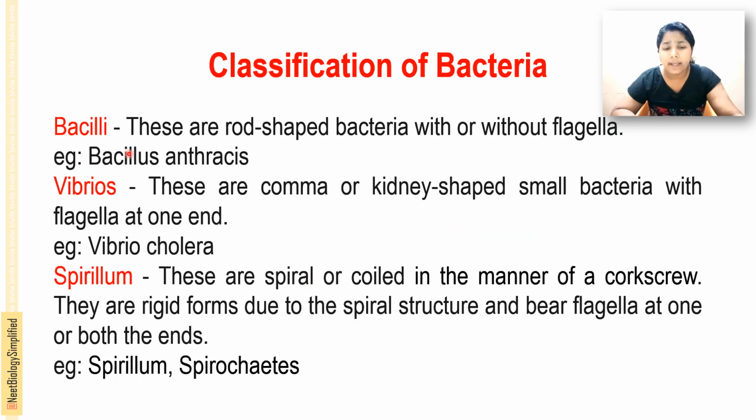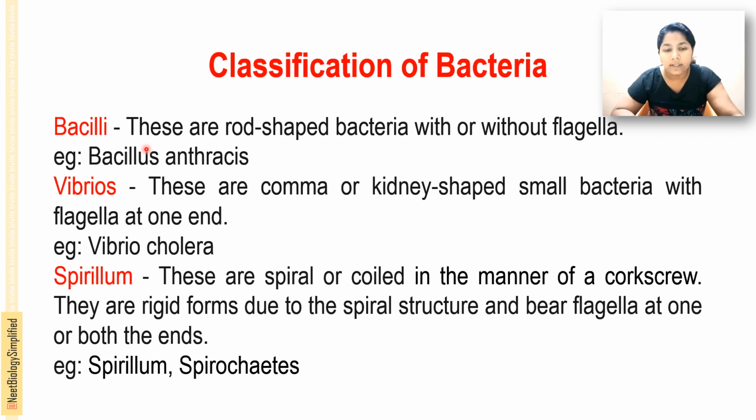Next is the bacilli, the rod-shaped bacteria with or without flagella. Bacilli, or bacillus, are rod-shaped bacteria, in the form of a rod, or elongated shape of bacteria. But cocci are circular or spherical in shape. This one is a rod or elongated shape. An example is Bacillus anthracis. In the case of cocci, streptococci and pneumococci are some examples.